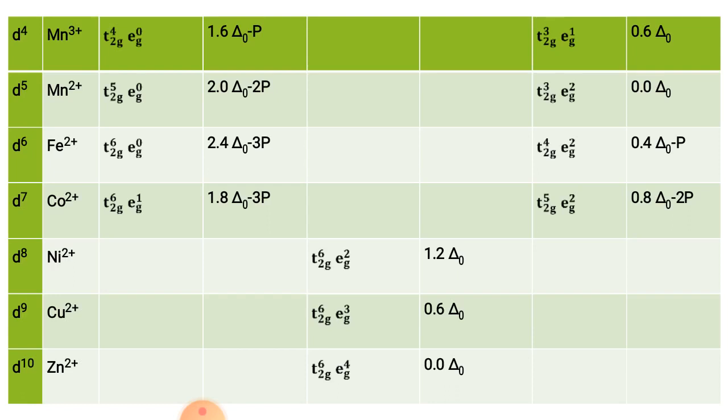Now come to the right side of this table.